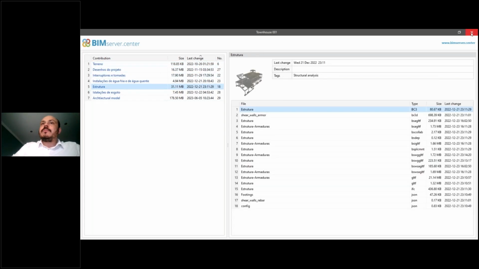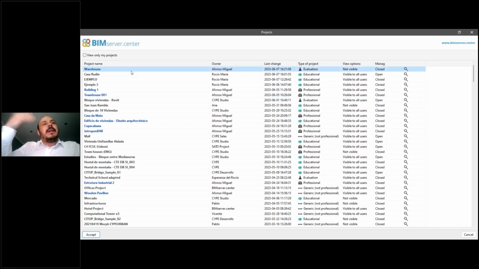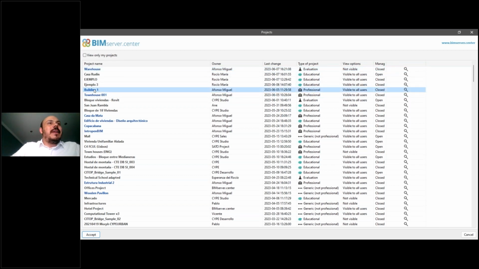Okay. All right, so let's close it. We'll just select one of these projects, because the main purpose was to select a project. I just stopped here showing these new features. So I'll select this one here, that is the building one, or the townhouse.